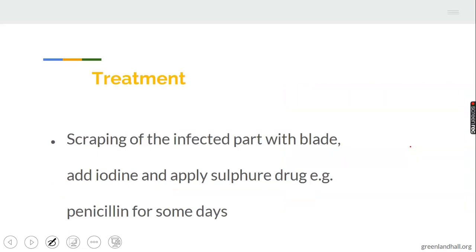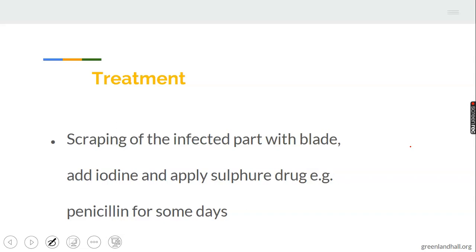Treatment. How would you treat this disease if it is noticeable? 1. Scraping of the infected part with blade. You scrape the infected part of the animal with blade and add iodine. Make use of iodine and apply sulfur drugs, e.g. penicillin, for some days. Take for example, it could be within the period of 1 week, within the period of 7 to 8 days. So when it's applied on the infected parts, then the treatment takes place. There will be gradual recovering of this part. The hair will start growing.